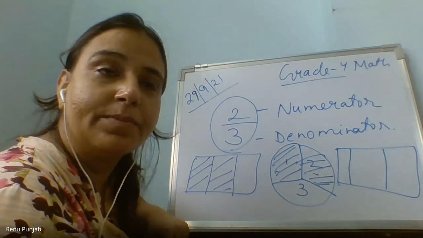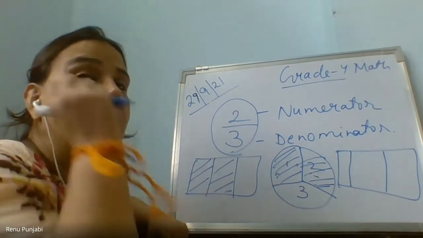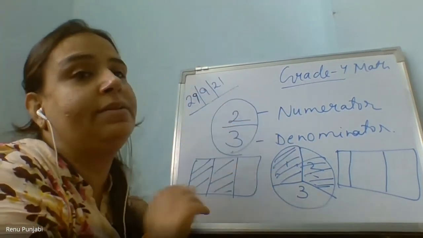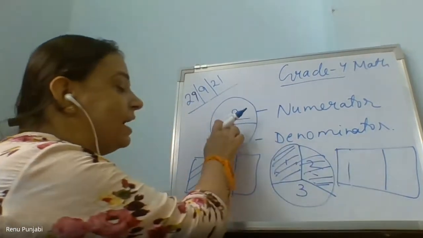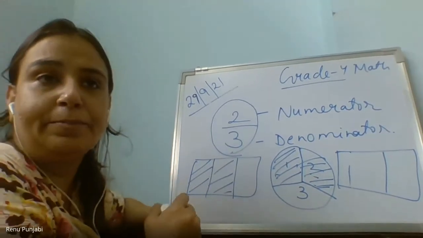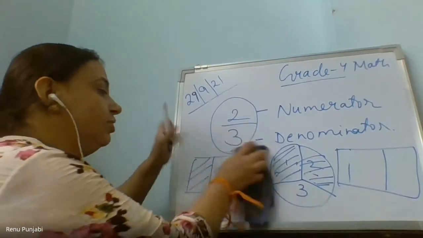Clear? Fraction means when you are dividing anything and taking the part of a whole, that part is equally divided. If you are taking two parts, those two parts should be equal. Got it? Clear, everyone? So this is clear to you all.